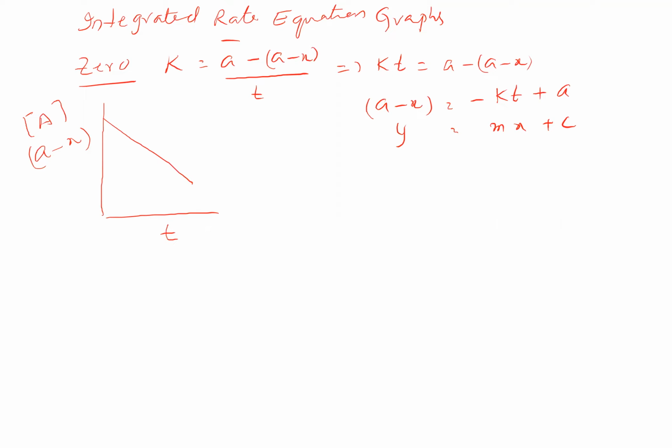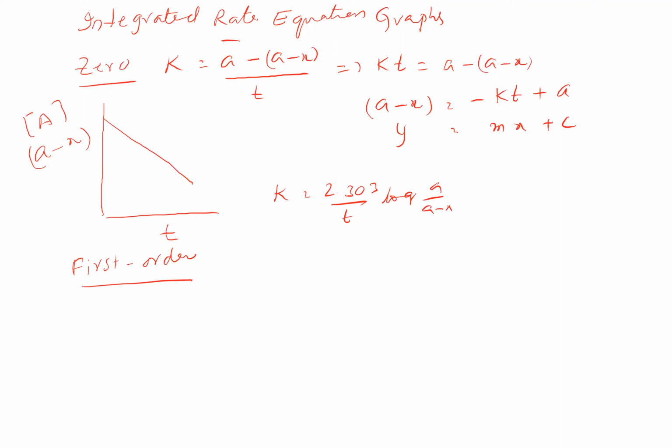If it is first order kinetics, the graph you are going to get will be in terms of log. I think that is familiar to us, so directly we can take that expression. We know that K is equal to 2.303 by T into log of A by (A minus X).